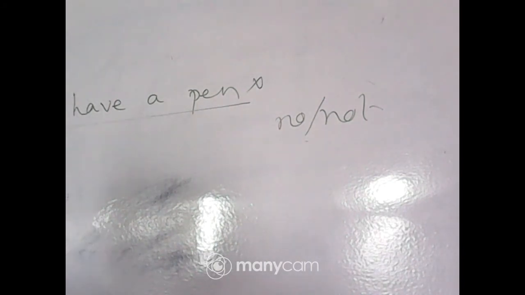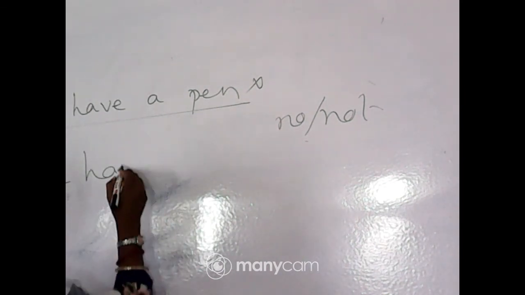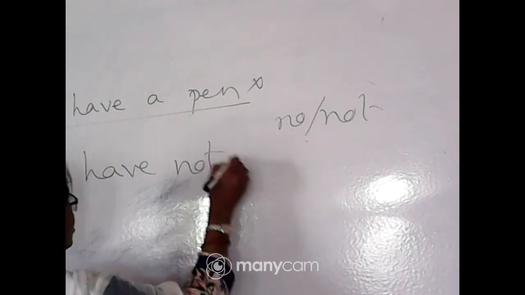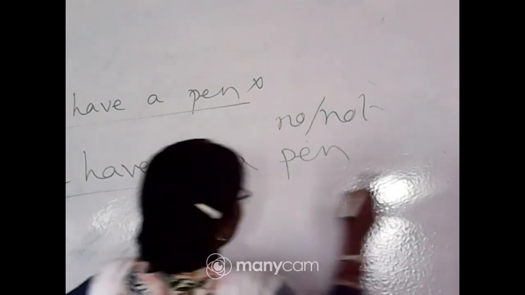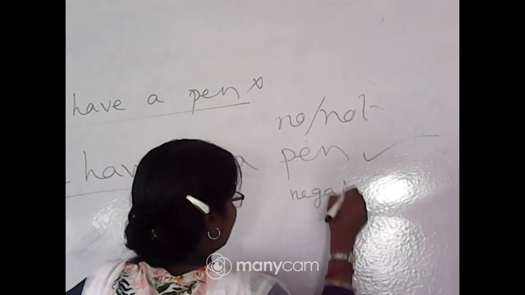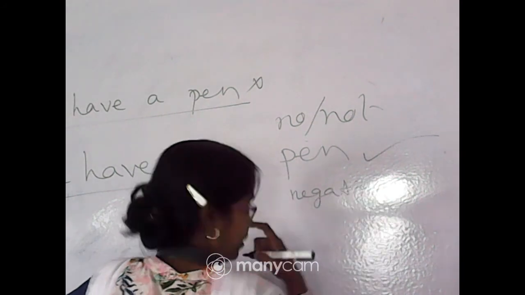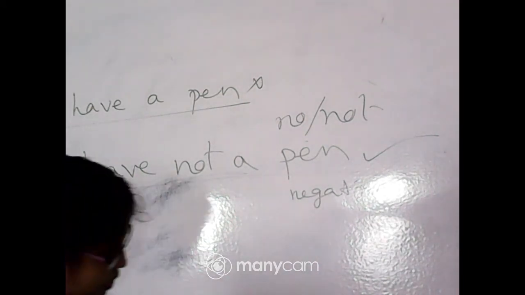But if I add no or not, for example, I have not a pen. Look, this is a negative sentence. A sentence having not, no in it is called a negative sentence, yes, very good, Sana.